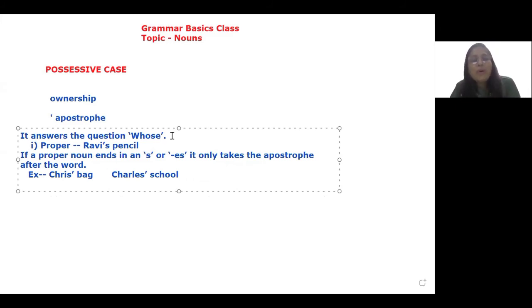What does possession illustrate? Possessive case of a noun answers the question whose. To whom does so and so thing belong? We look at the proper noun usage first. If it is a name of a person, I put an apostrophe and S after the name, and that indicates ownership.